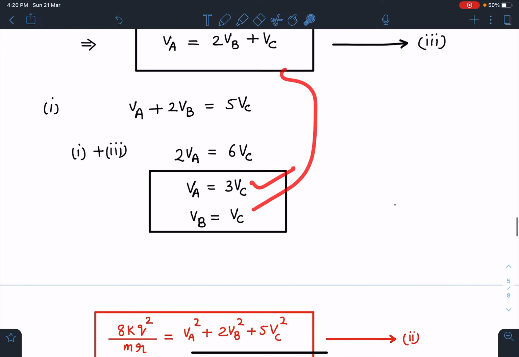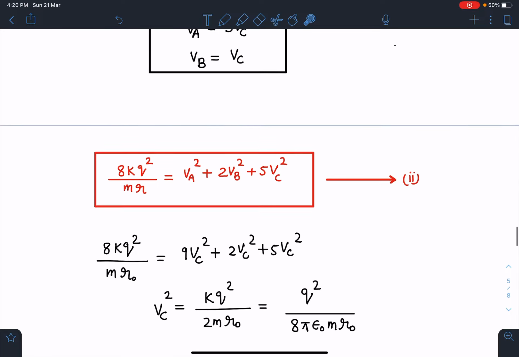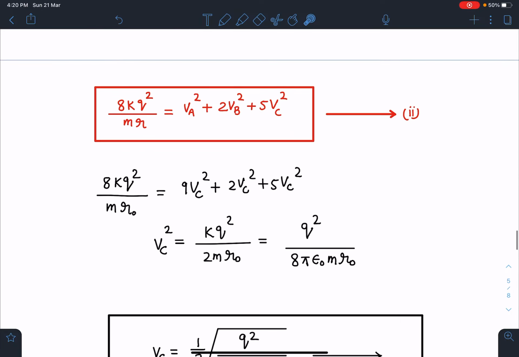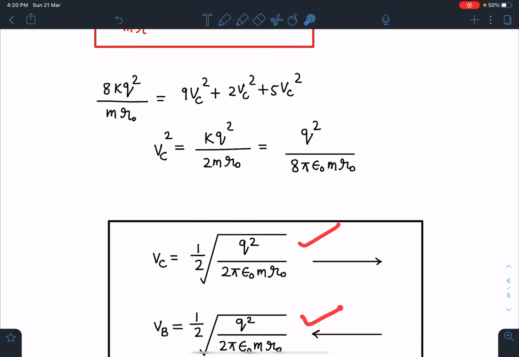And if I substitute this value, I'm getting VB equal to VC. When I substitute these values in the energy equation we got earlier, I am going to get VC is equal to Q square by 8 pi epsilon naught R naught. I'm not explaining the calculation part, you can do that. So VC is known to me, which means VB is also the same value.